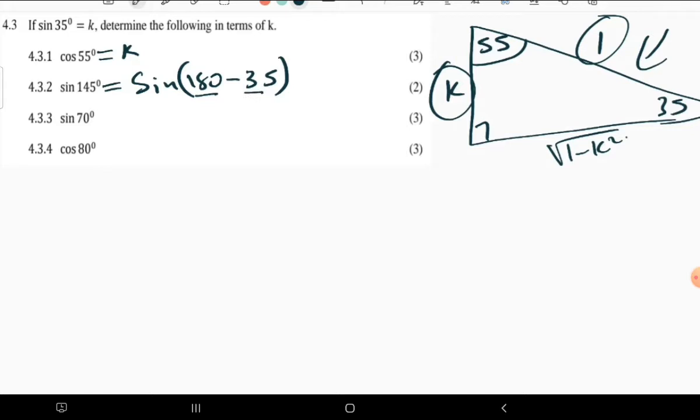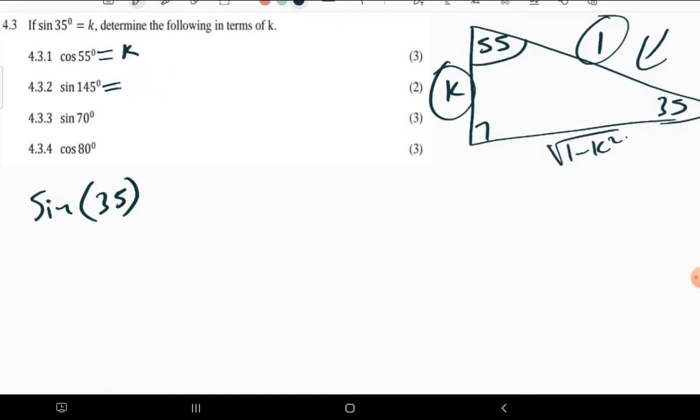Which quadrant is 145 in? The second quadrant, where sine is positive. So it is going to be sine 35, which is still just k, because sine 35 is k over 1. Isn't that beautiful?